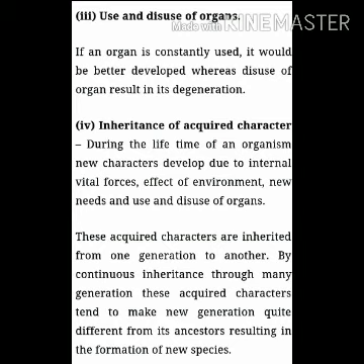The fourth postulate is inheritance of acquired characters. The characters acquired by an organism during its lifetime are inherited by the next generation. In every generation, some new characters are acquired, or the old ones keep on increasing or improving. As a result, after a number of generations, the species gets modified into a new one. This is called the inheritance of acquired characters, the characters which are formed during its lifetime.